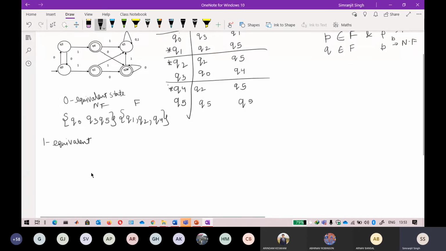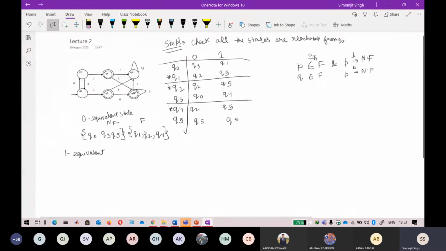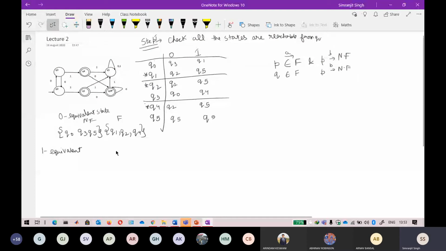So I will just go with this. For the first equivalent state, what is our motive here? Initially, the states are combined into only two sets, so now your automata has only two states. Now what we will do, we will expand the automata by breaking the set. Here, if you see, there are three states written.